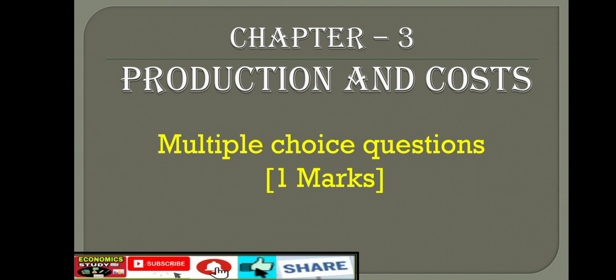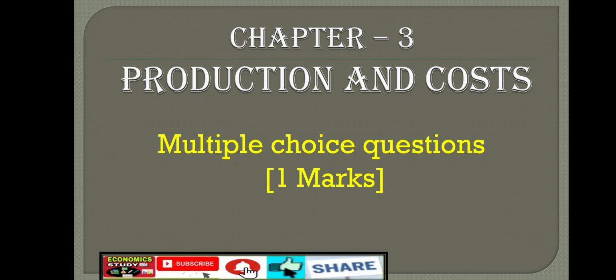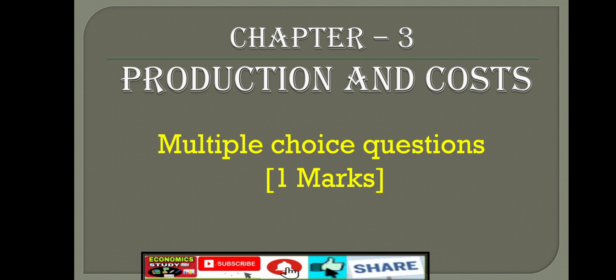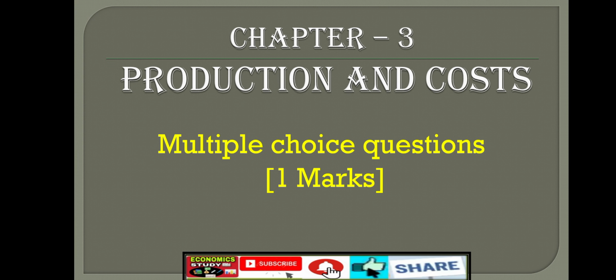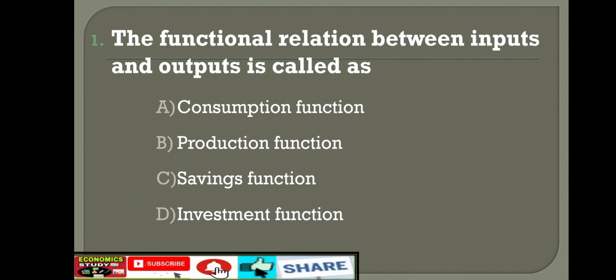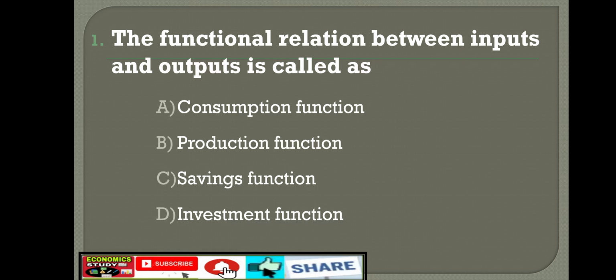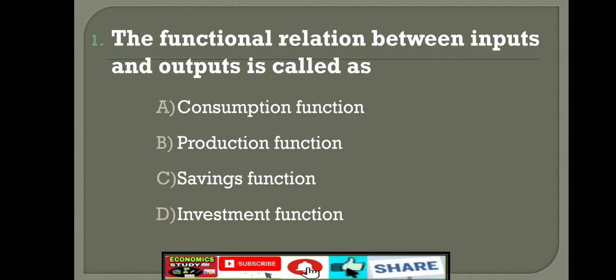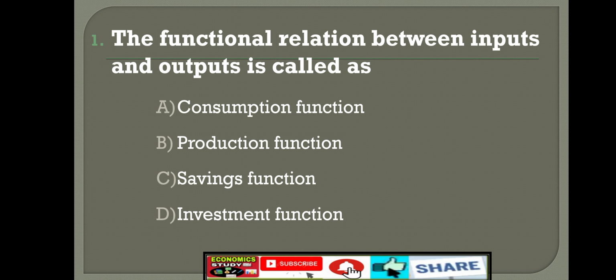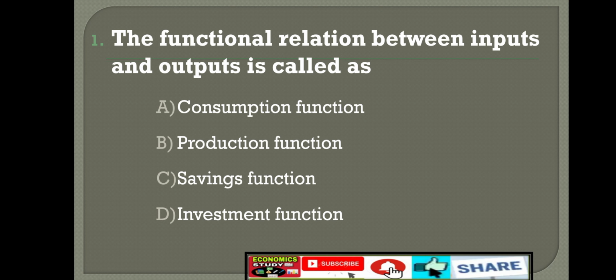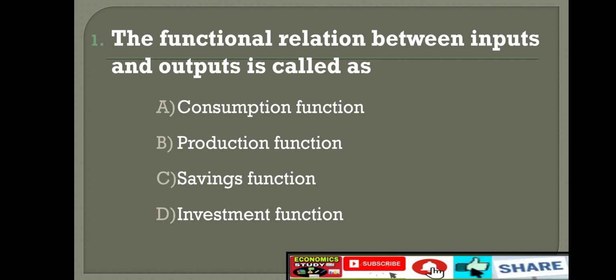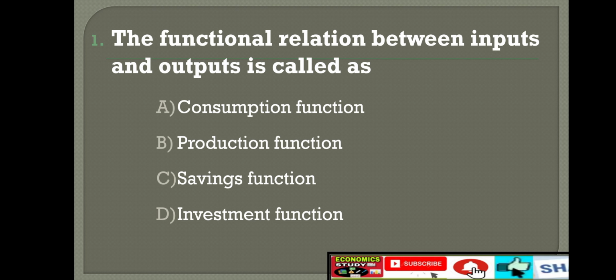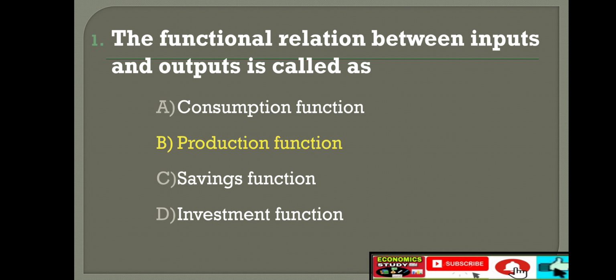Third chapter, production and costs. Multiple choice questions. Each question carries 1 marks. MCQs. First question. The functional relationship between input and outputs is called as option A, consumption function, option B, production function, option C, savings function, option D, investment function. Our right answer is option B, production function.